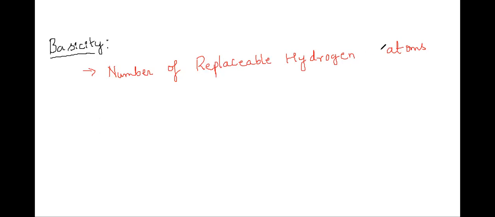So the number of replaceable hydrogen atoms present in a molecule of acid is called the basicity of the acid. The statement is very clear: number of replaceable hydrogens.